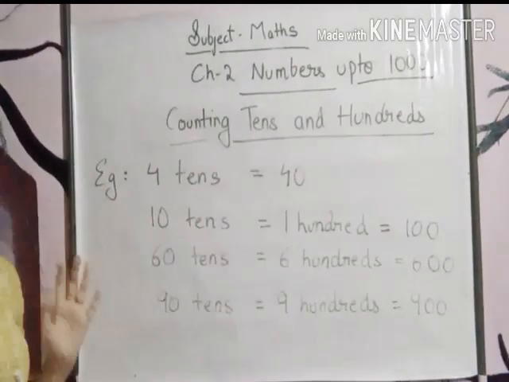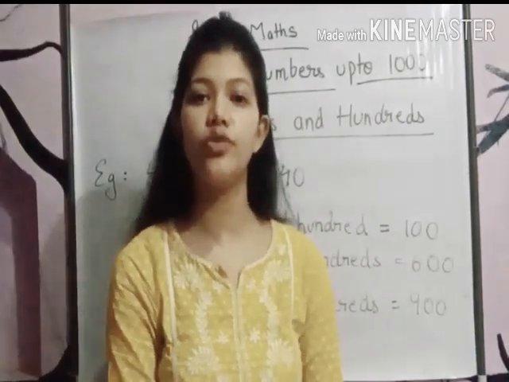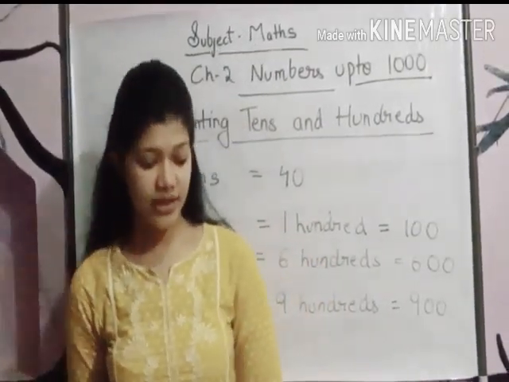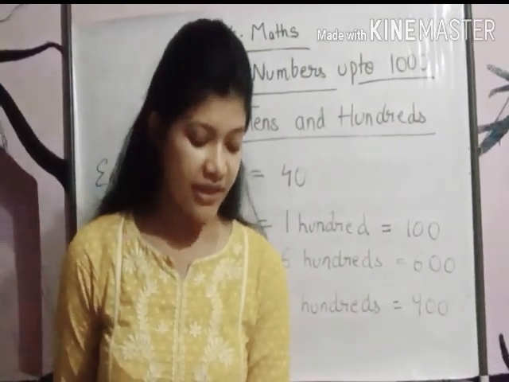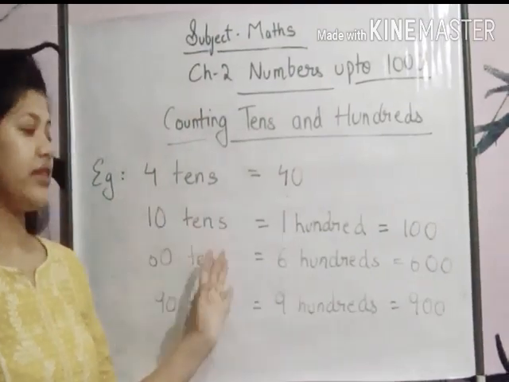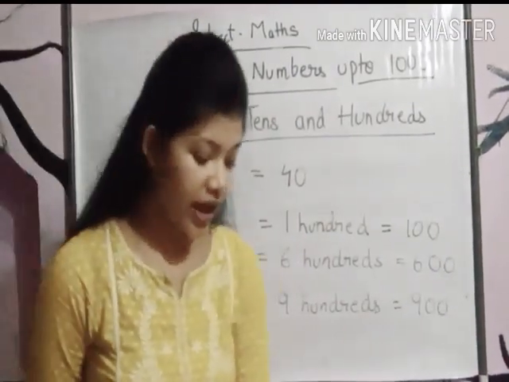In the same way, you have to do your first exercise that is given on page number 22. Please open page number 22, self-practice 2A. The first and the second part of this exercise is like this only. Okay, questions are the same as this. Look at the first one.